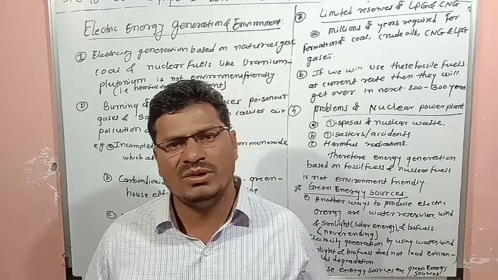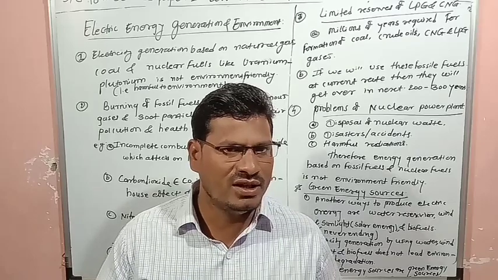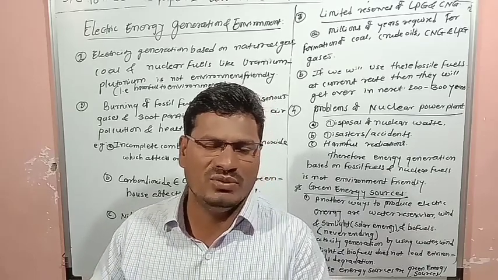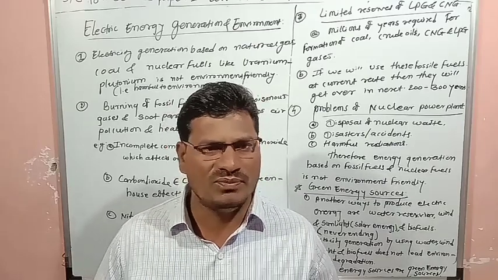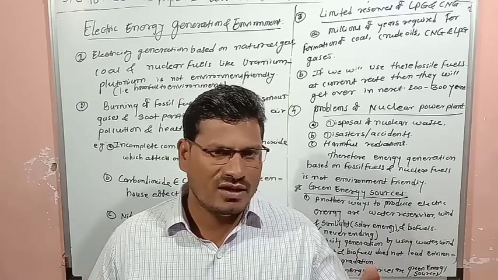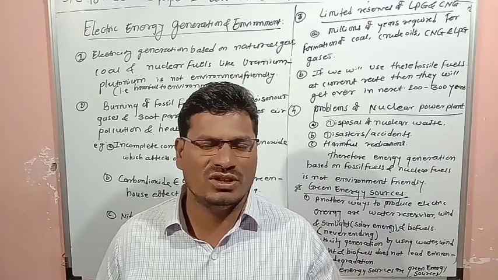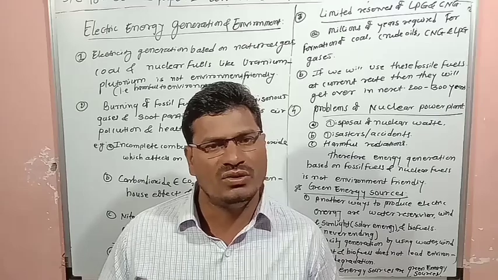The second thing is carbon dioxide. Carbon dioxide is dangerous for the environment and for living organisms, especially animals. For plants, CO2 is useful. The next thing, carbon dioxide is harmful for the environment, and it causes the greenhouse effect.